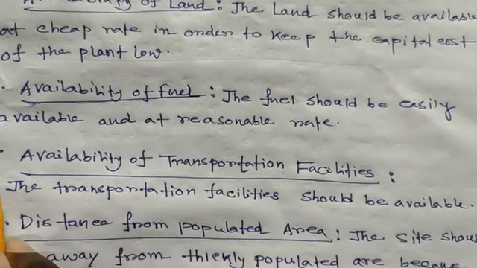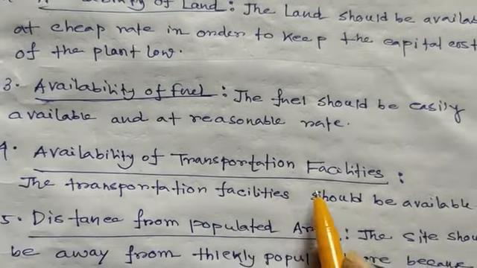The fourth point is availability of transportation facility.